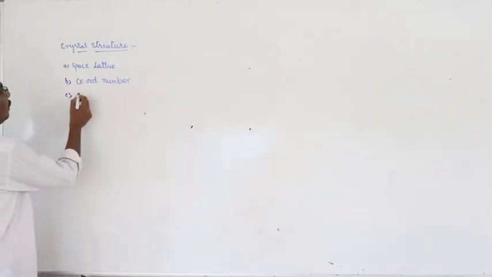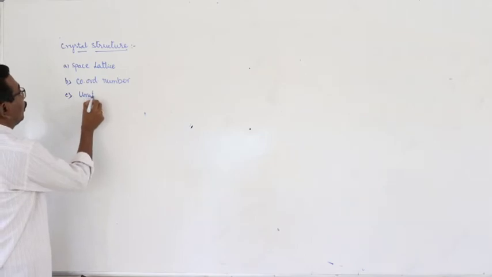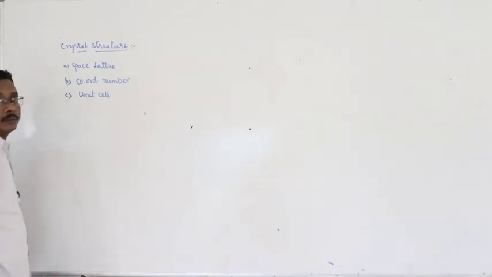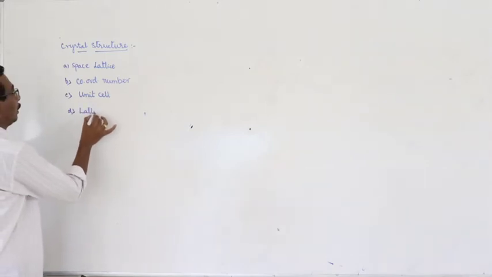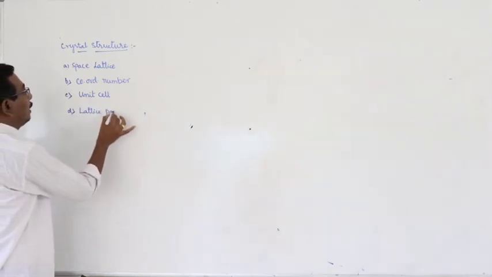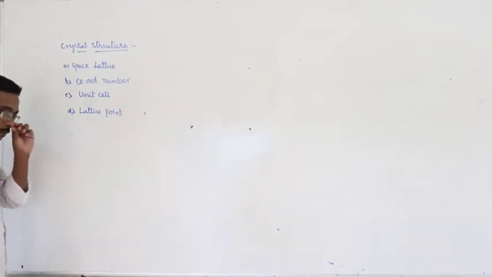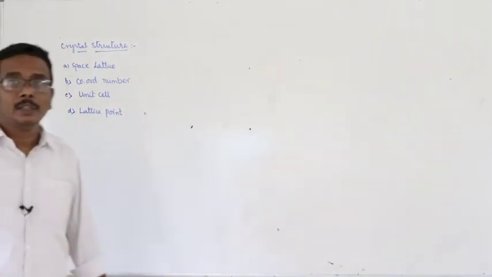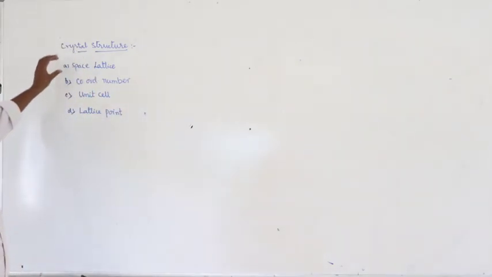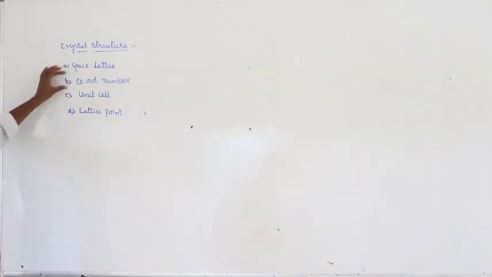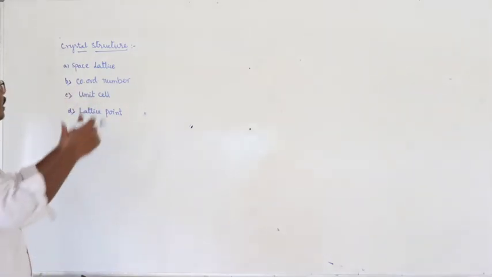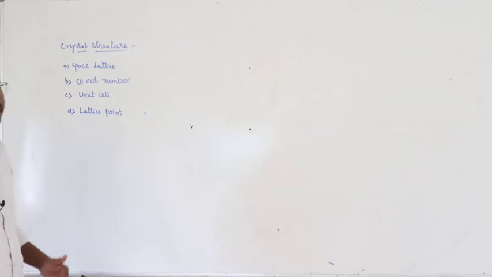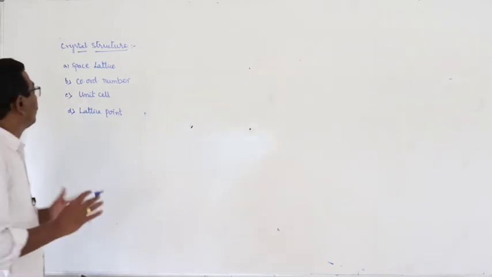Third one, unit cell. And the fourth one, lattice points. Space lattice, coordination number, unit cell and lattice points, that we have to define first. After that we can discuss the crystal structures.